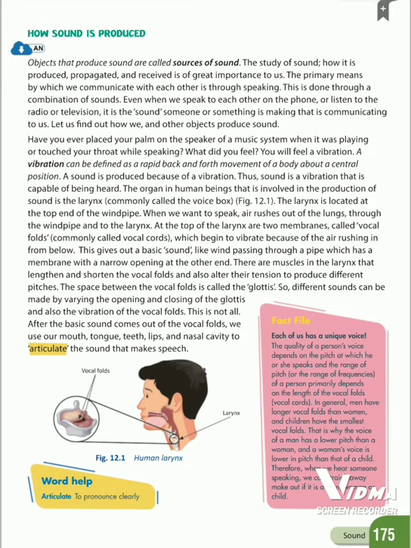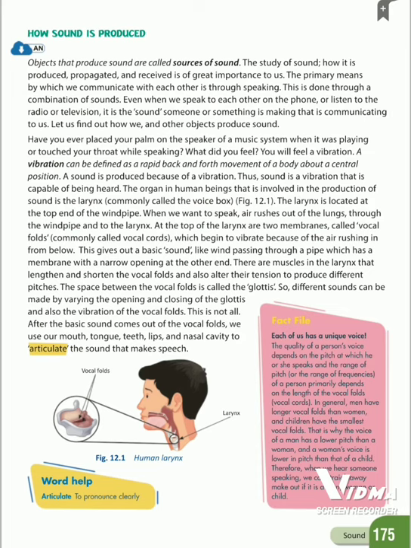There are muscles in the larynx that lengthen and shorten the vocal folds and also alter their tension to produce different pitches. The space between the vocal folds is called the glottis.